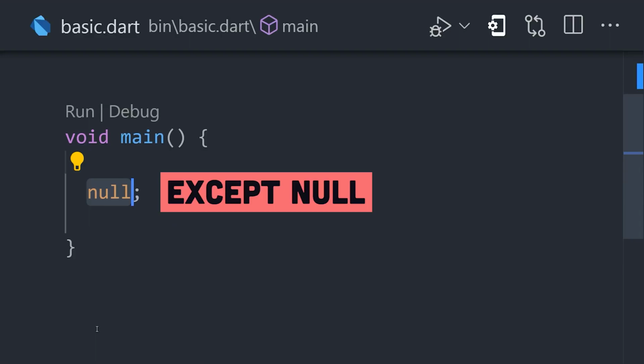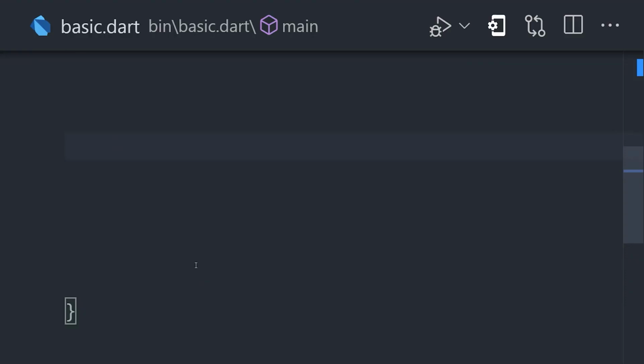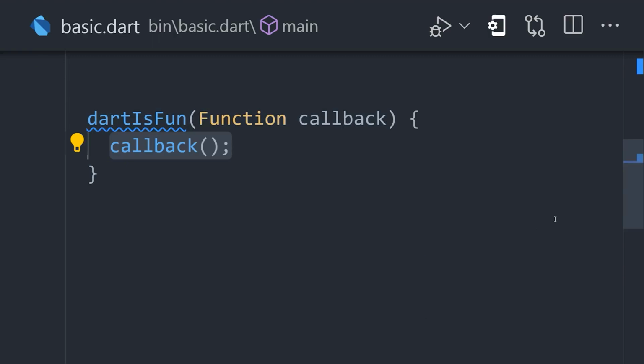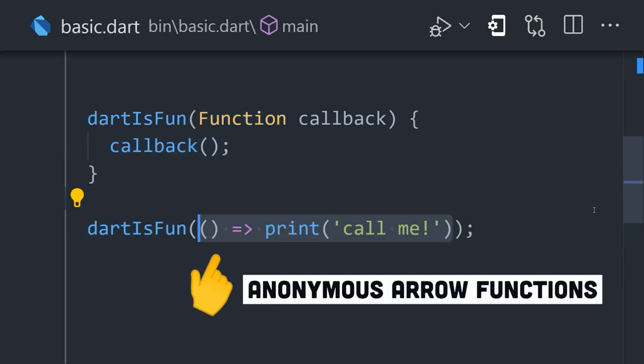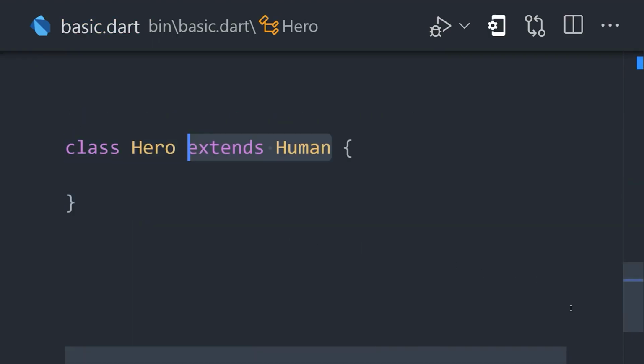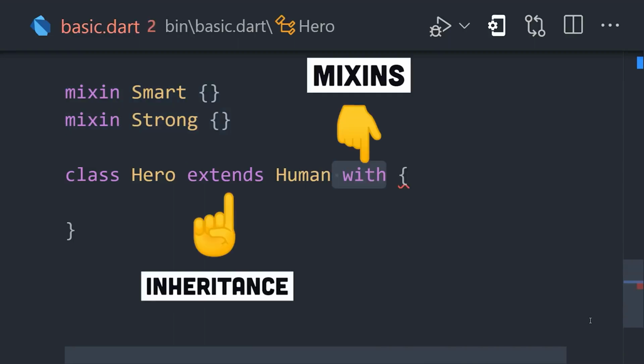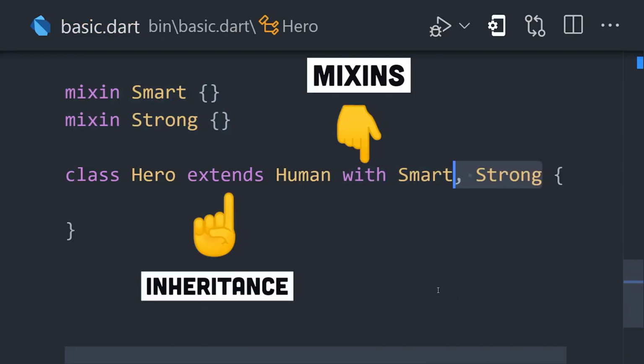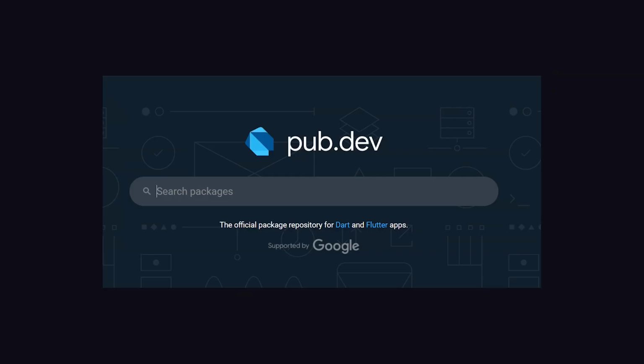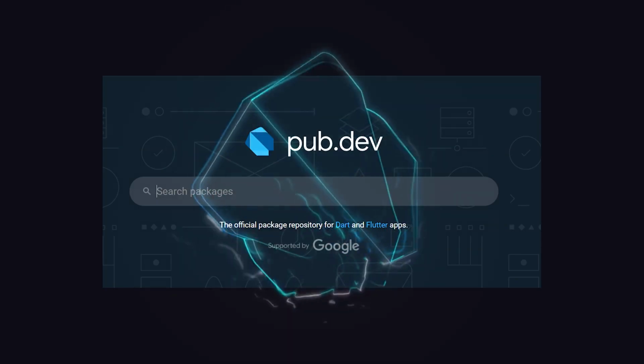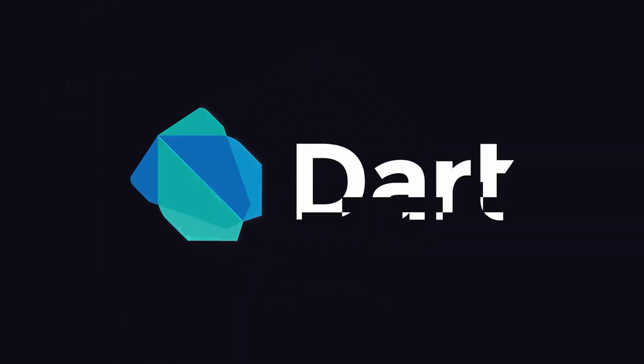This opens the door to multiple programming paradigms. Functions are also first-class objects, which means they can be passed around for functional programming, or you can define classes with mixin-based inheritance for object-oriented patterns. On top of that, it has a package manager called Pub, providing thousands of open source packages to help you get things done. This has been Dart in 100 seconds.